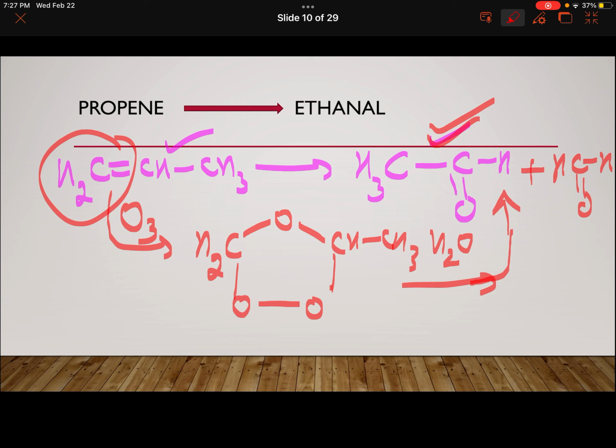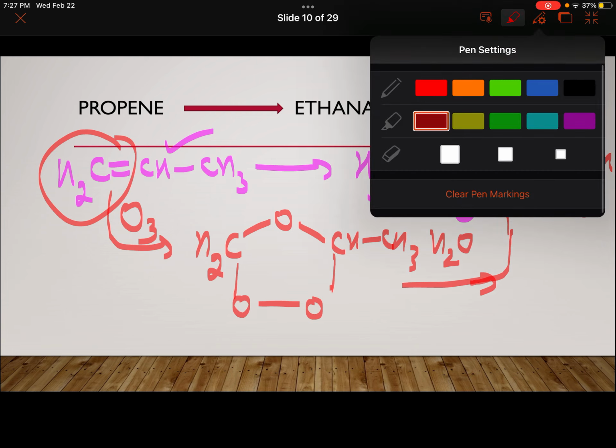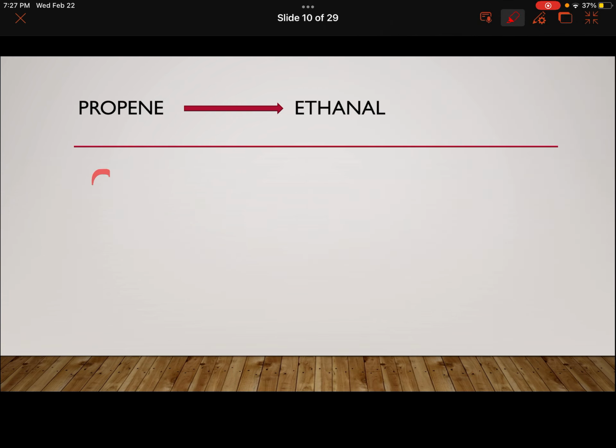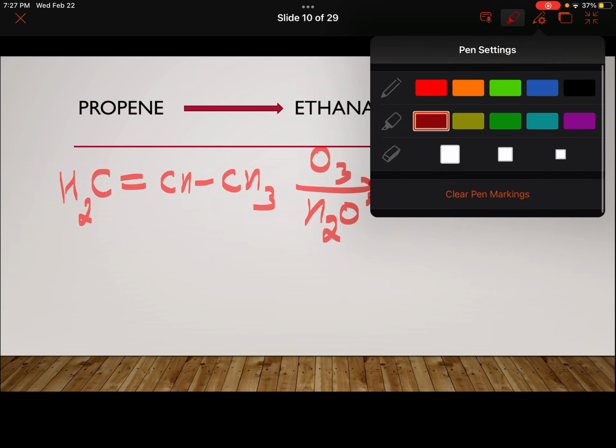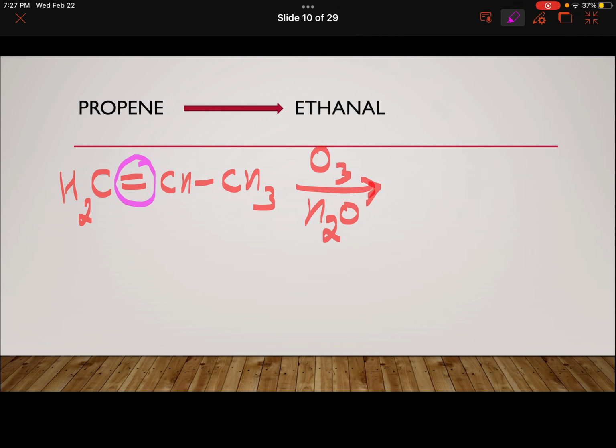I'll tell you one more important thing here. Once again, you do not need to show ozonoid formation in conversions always if it is not specified in the question. Just take the starting material, show ozone, H2O, and in the product you just have to remove this double bond and put =O, =O. So these will be your 2 products.